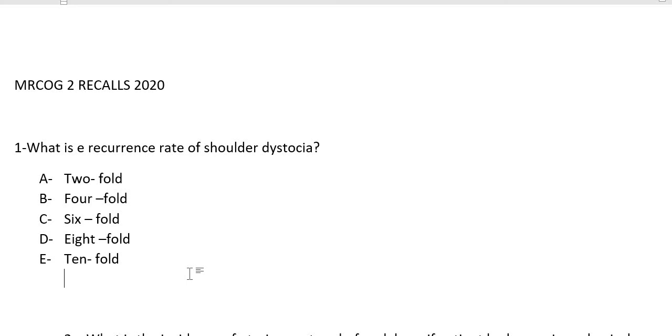Anterior. Why anterior? Because if the anterior is stuck, then it means that the attendant has been asking the patient to push. So sometimes they ask another question: you are recognizing a case of shoulder dystocia, what will be your first action? The first action would be to stop the mother from pushing the baby. She should stop pushing because if you continue pushing, then the baby is going to be stuck behind the pubic bone, and then it would be a mistake of the birth attendant.